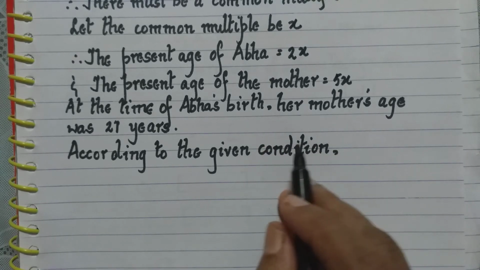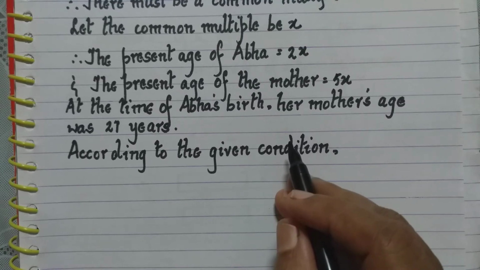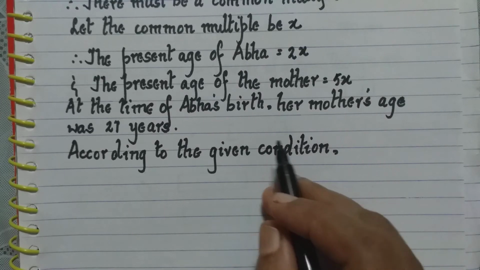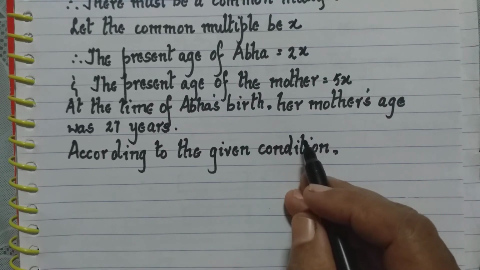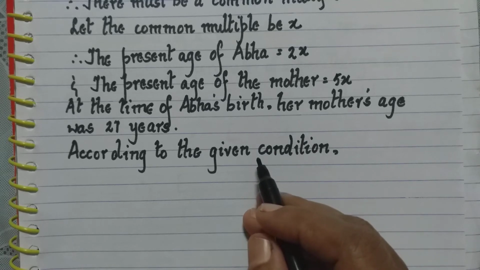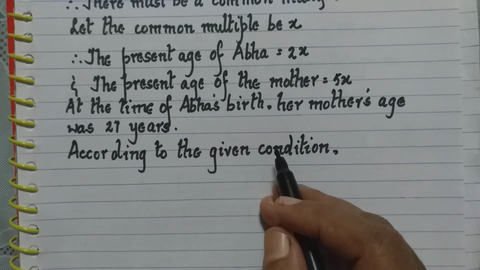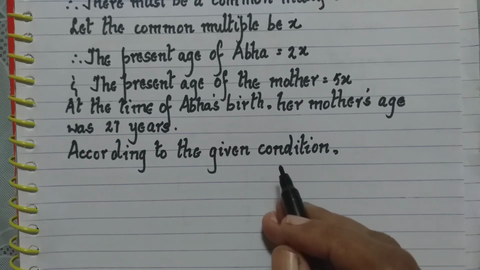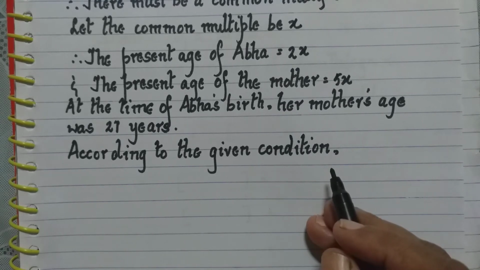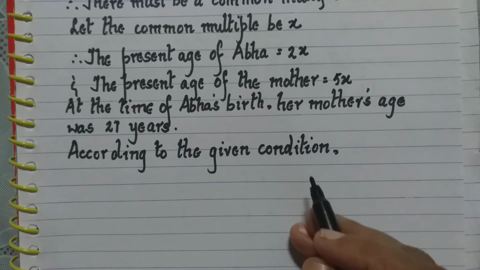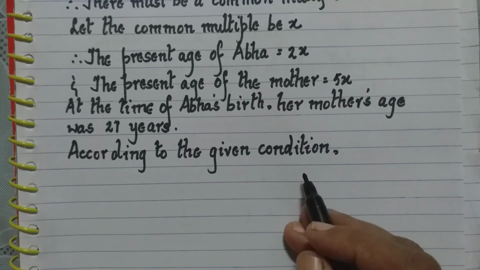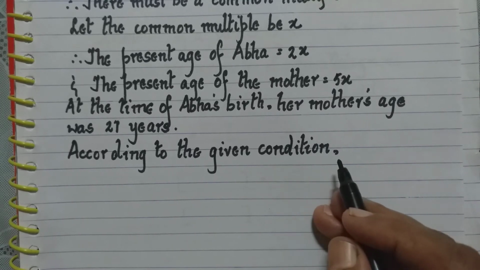If we were to find out what was the age of your mother at the time of your birth, how will we find out? We will subtract your age from your mother's age, that is 40 minus 15, which is 25. So your mother was 25 years at the time of your birth.